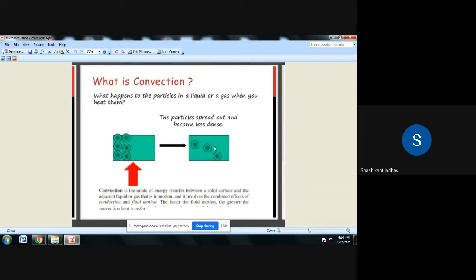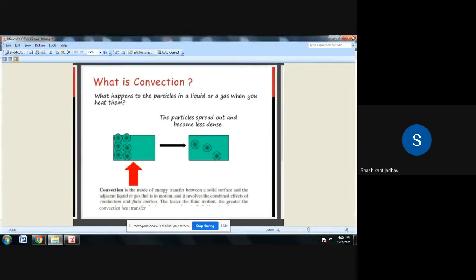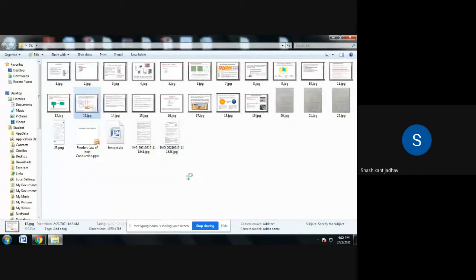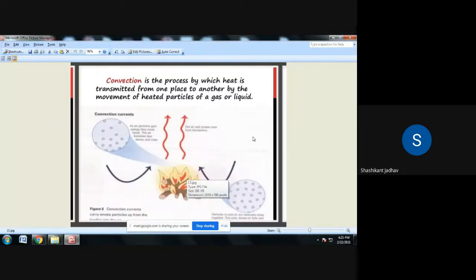In this diagram, suppose this is an object and we give heat to it. Then the distance between the molecules increases, or the positions of the molecules change. In this way heat transfer takes place. That is the convection mode of heat transfer. So what is meant by convection? Convection is the transfer of heat because of the motion of molecules.